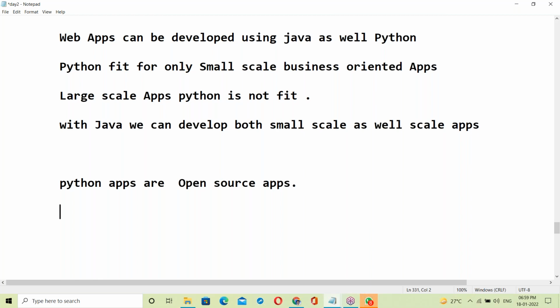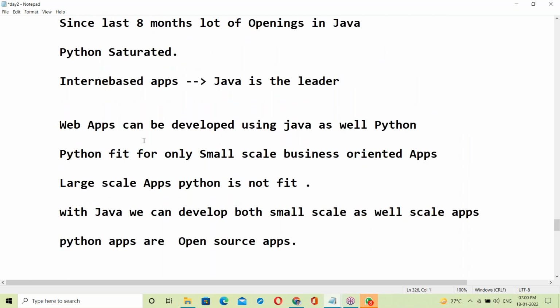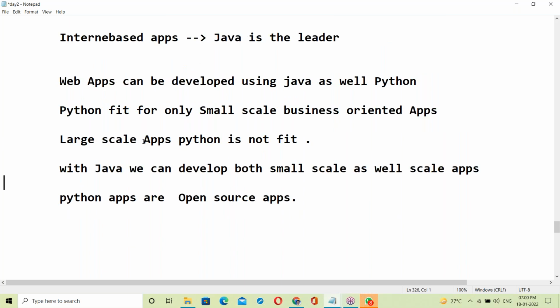In future there is no chance of other technology overcoming Java. Java is in the top position, no doubt. In the next 10 or 15 years there is no chance of other technologies beating Java. Java is still evolving; Spring Boot and microservices have newly come into the picture. Java is never ending.